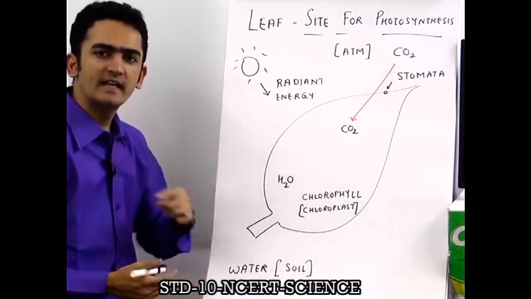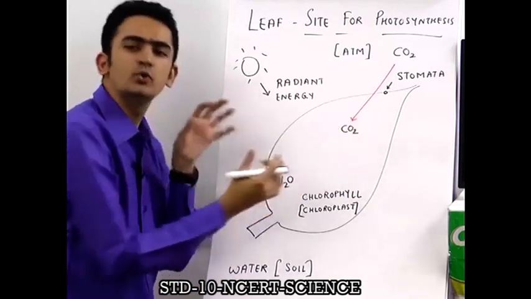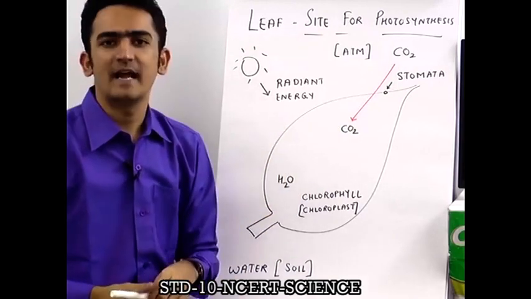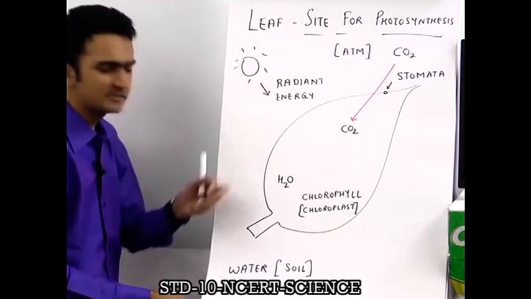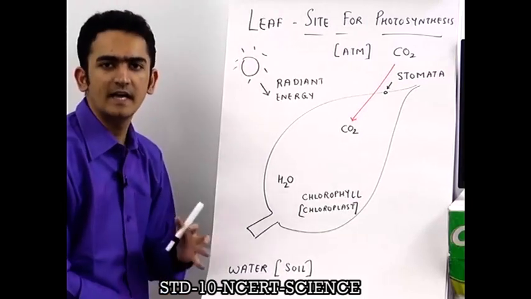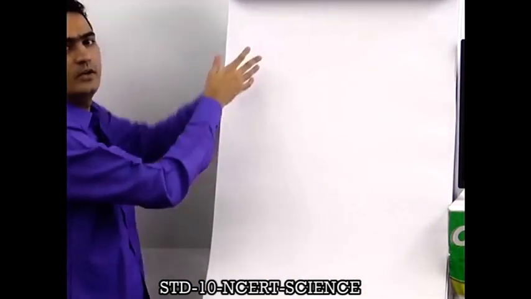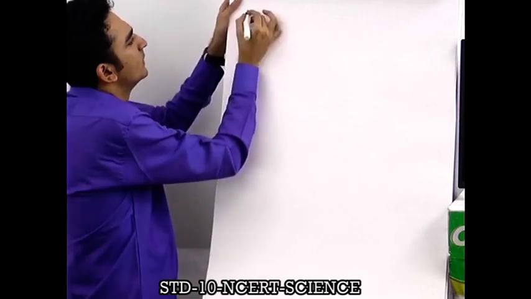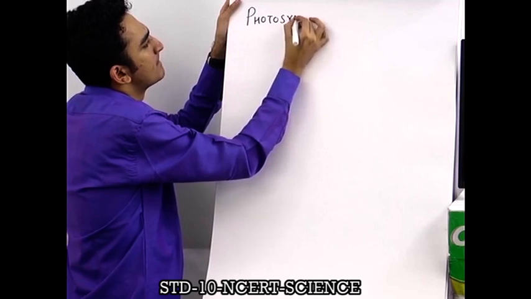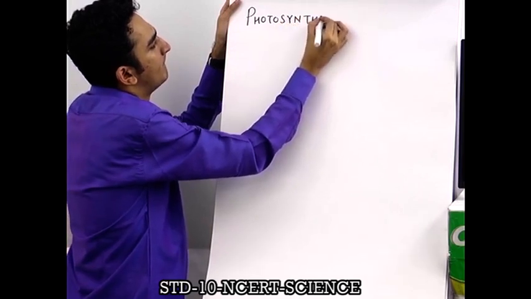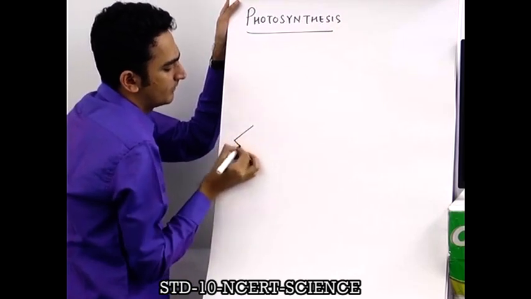Okay, and now on the next side of the flip chart, I will teach you how do they all work together and prepare the food for the plant. Okay, so you can pause your screens and just make a note of this particular chart, and then we take it ahead. Now, we go on to the process of photosynthesis.